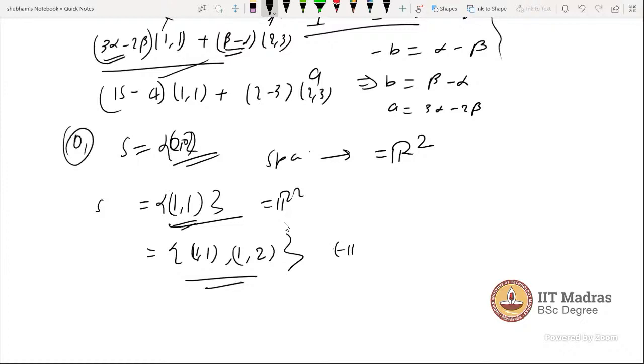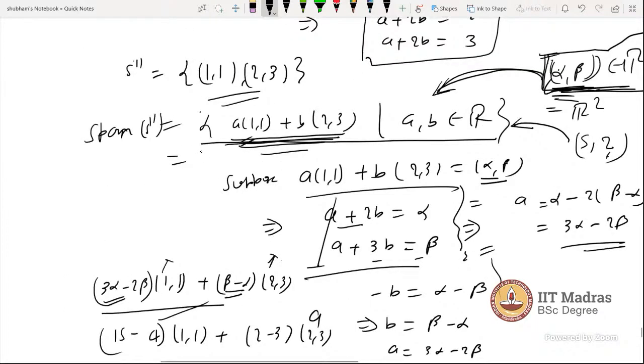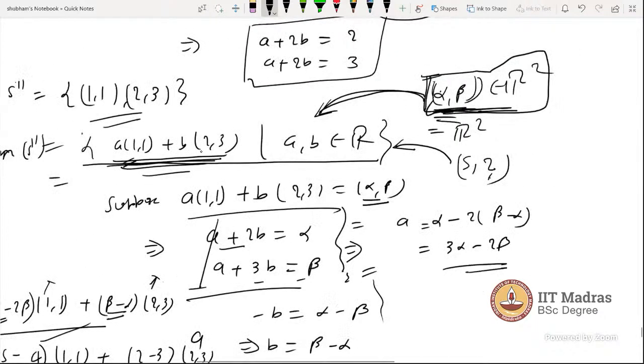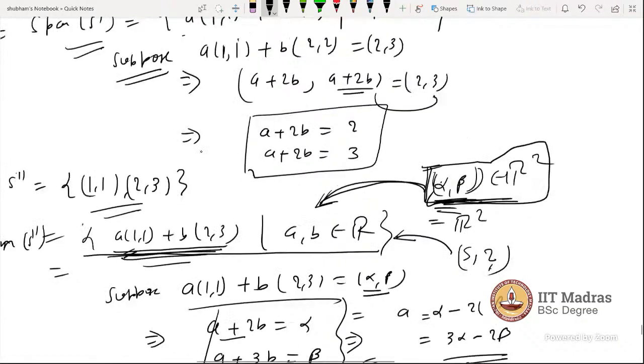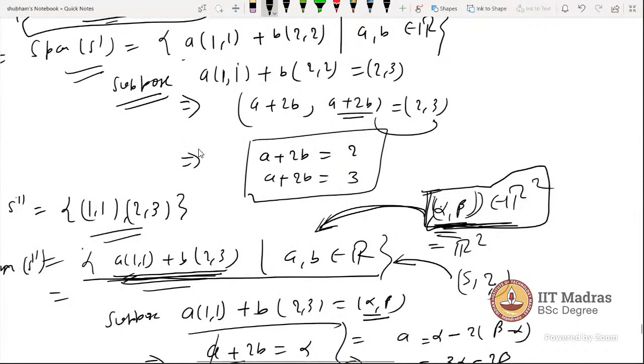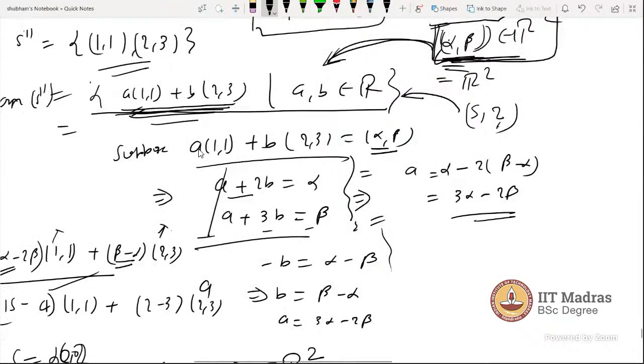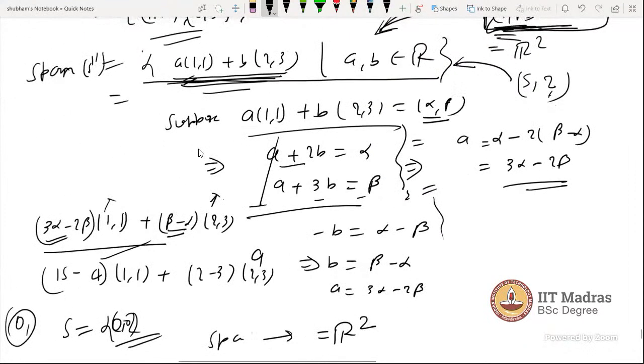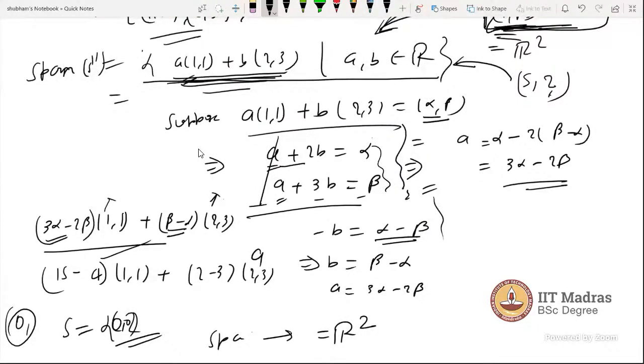I have a doubt in the solution you brought in the previous example. Sir, do we want A and B in the form of alpha and beta only? Please scroll up. Yeah, you found that B is equal to beta minus alpha, and A is equal to alpha minus 2B. So we have to have A and B in the form of alpha, beta. That's the meaning: you are reaching the values of A and B in terms of alpha, beta, where alpha has a particular value and beta has a particular value, so you are able to evaluate the expression.